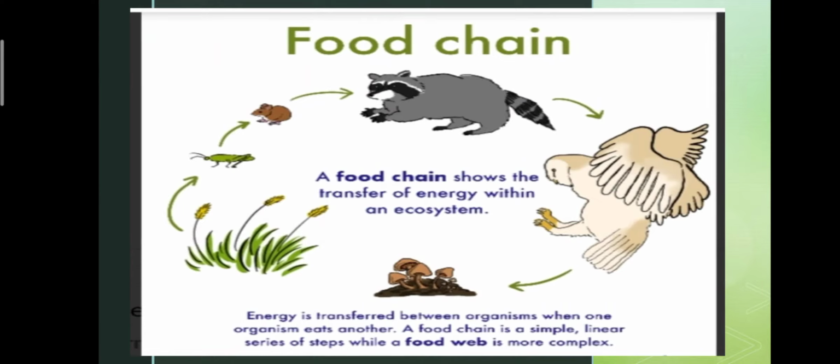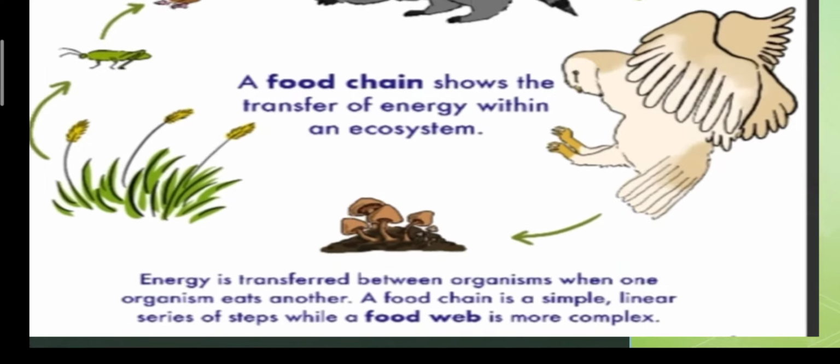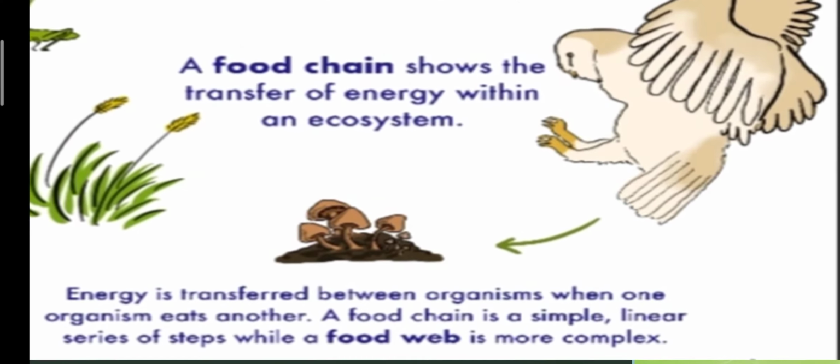A food chain shows the transfer of energy within an ecosystem. Energy is transferred between organisms when one organism eats another. A food chain is a simple linear series of steps while a food web is more complex.